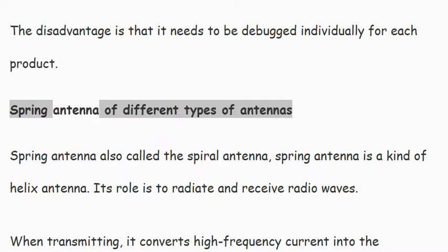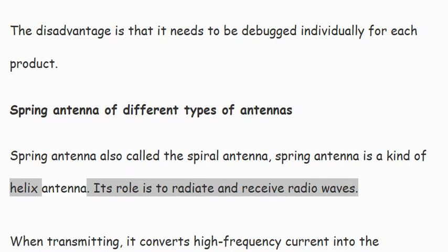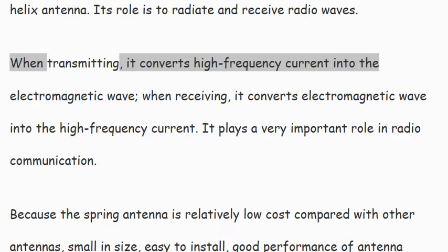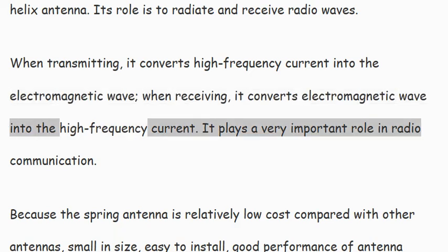Spring antenna of different types of antennas. Spring antenna, also called the spiral antenna. Spring antenna is a kind of helix antenna. Its role is to radiate and receive radio waves. When transmitting, it converts high-frequency current into the electromagnetic wave. When receiving, it converts electromagnetic wave into the high-frequency current. It plays a very important role in radio communication.